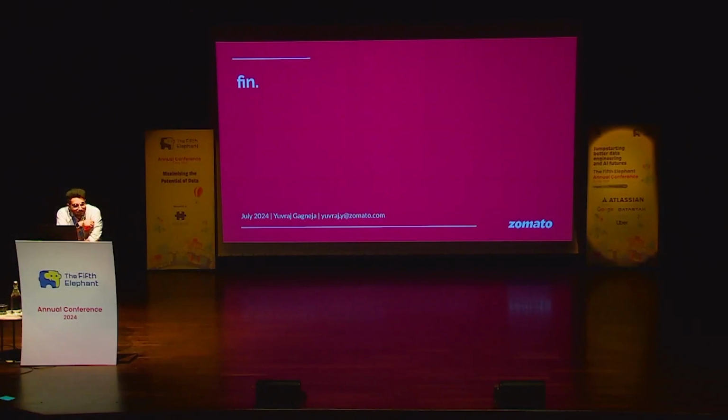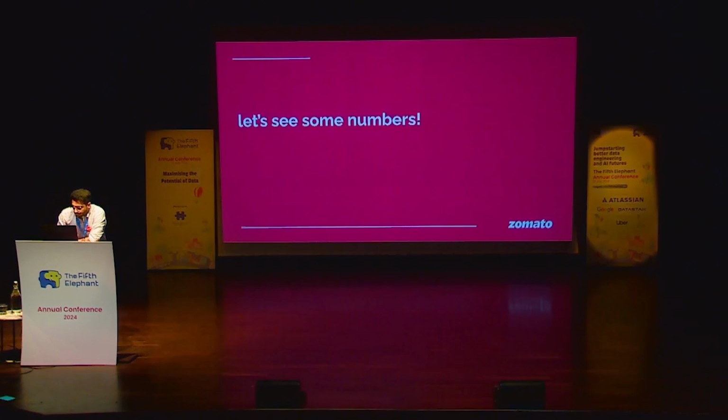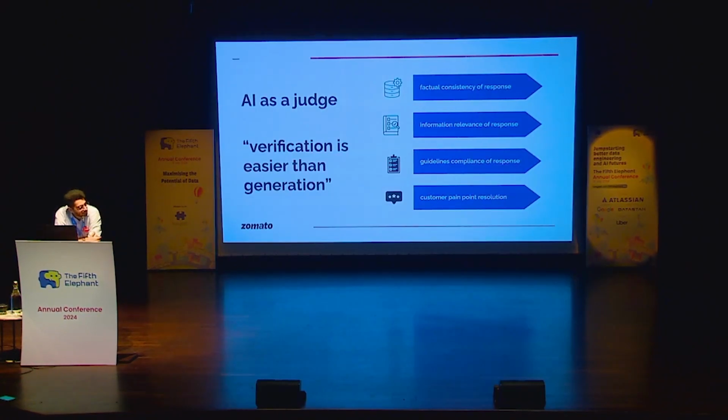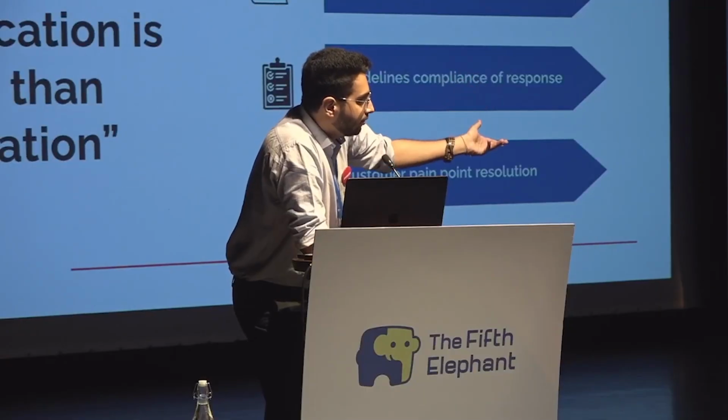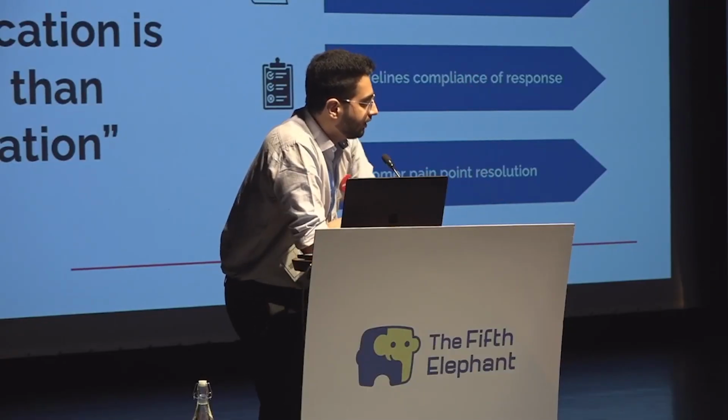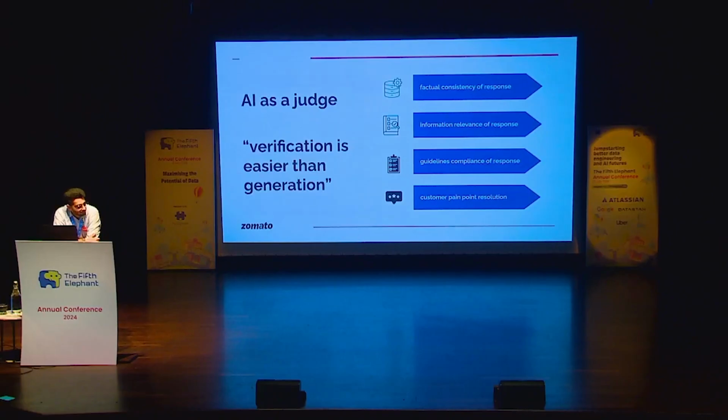As I mentioned, we use different AI-based metrics, so let me go back to the slide. These four were key metrics that helped us see any drift. The third metric, guidelines compliance of response, essentially captures this drift. Let's say I have asked the LLM in 10 different ways to respond in a certain linguistic fashion. I can easily capture that with this metric if I track it on a daily basis. Whenever that number goes beyond a certain threshold, I can go and intervene in the system.